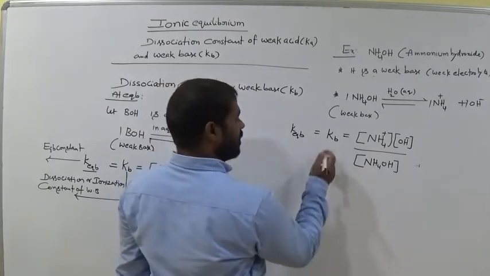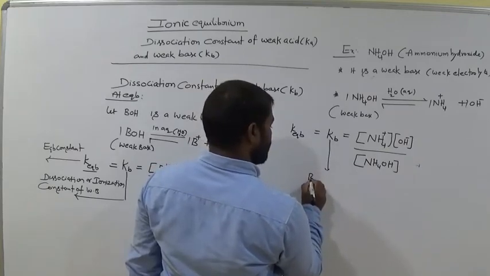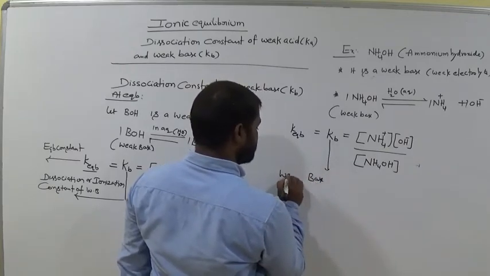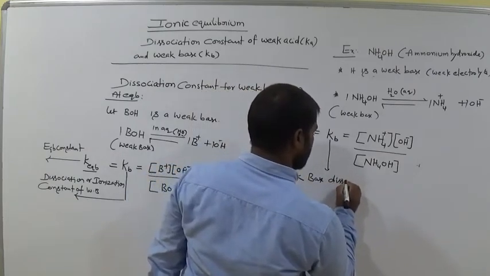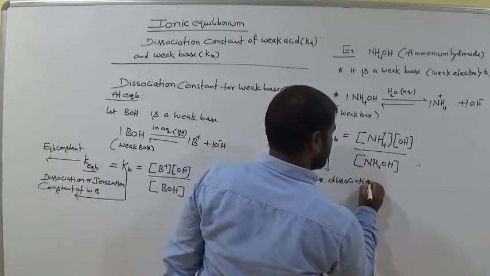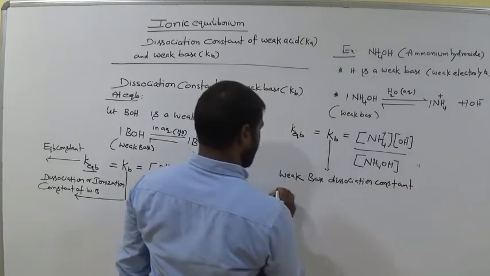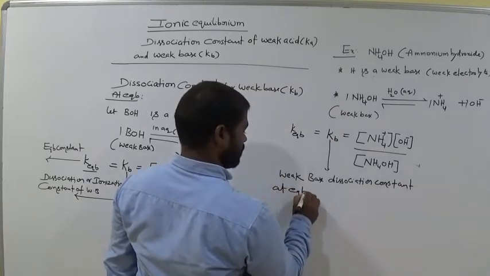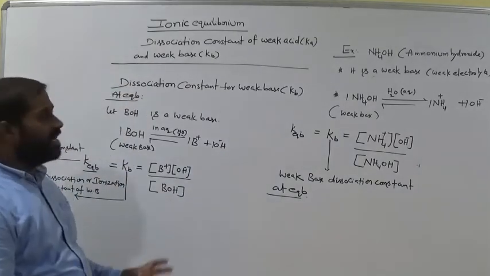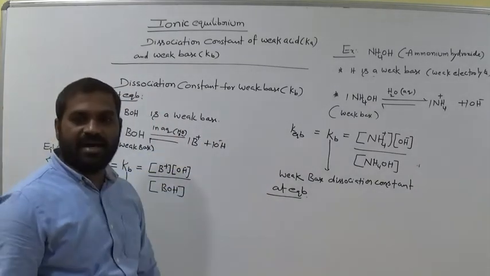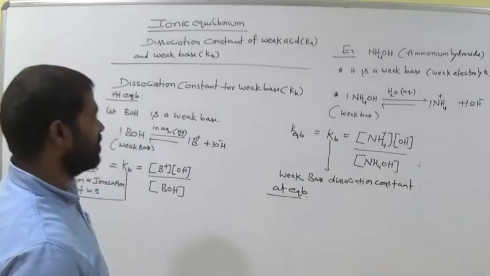Kb means the base dissociation constant of a weak base at equilibrium. So now you have an idea about Ka and Kb. They are simply the dissociation constants of weak acid and weak base. Is it clear?